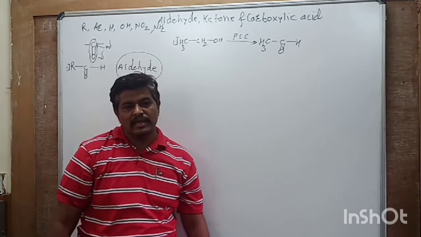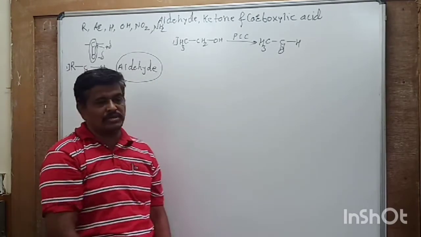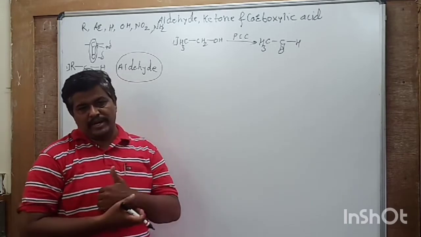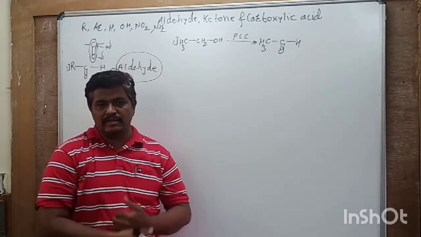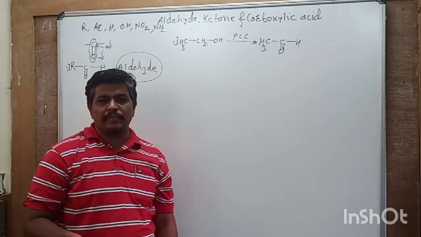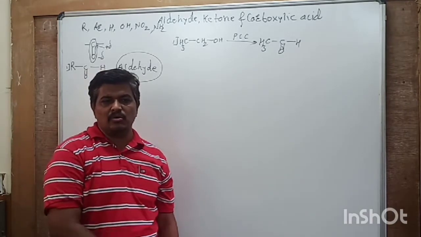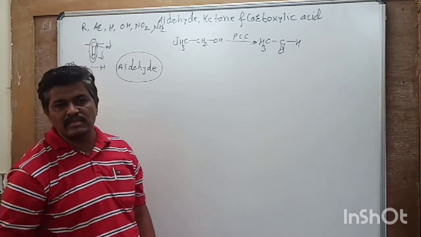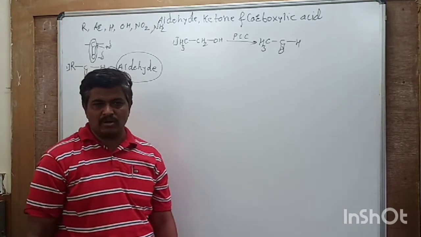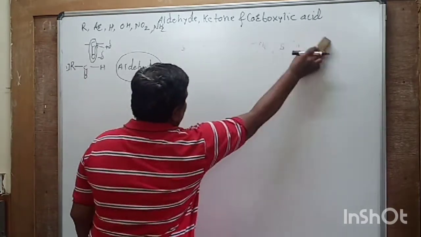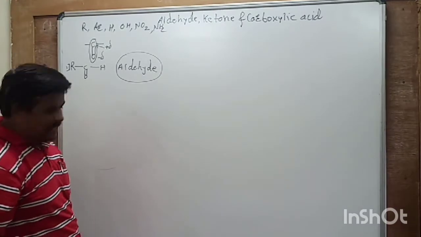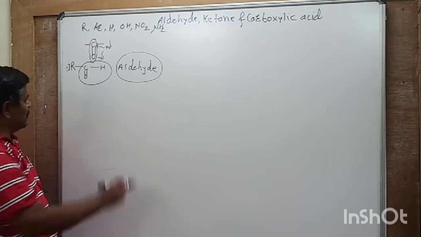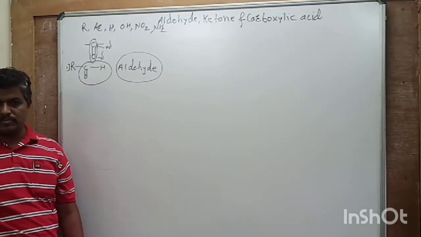This is because if this alcohol undergoes oxidation by using acidified potassium dichromate, then we get aldehyde, which never stops at the aldehydic stage and further undergoes oxidation to form carboxylic acid, and therefore these are considered as first oxidation product of primary alcohol. So these aldehydes are organic compounds containing C double bond O, H functional group.